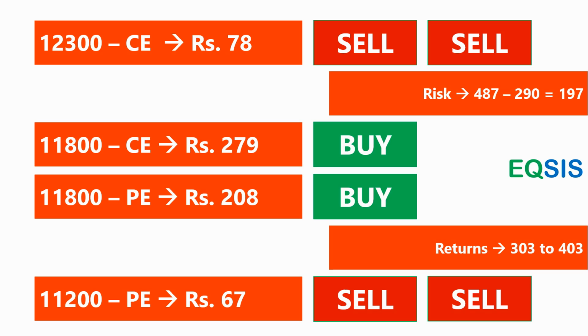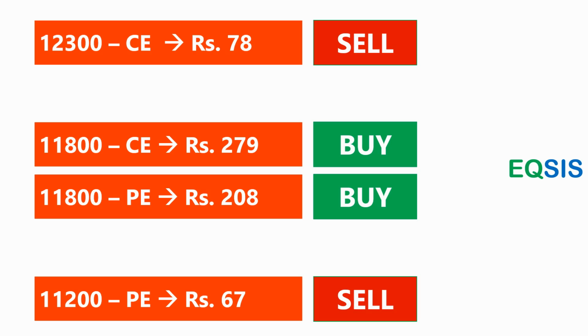But the problem is the return is not even great for this aggressive play. If I'm investing a lot, I should get a good return for the risk taken. But selling too many is still not helping me. Then what really helps us? So we come out with this strategy. Look at this one. What exactly are we looking at? We are expecting the market to go towards the 11,200 to 11,000 level. Why, Murugan?